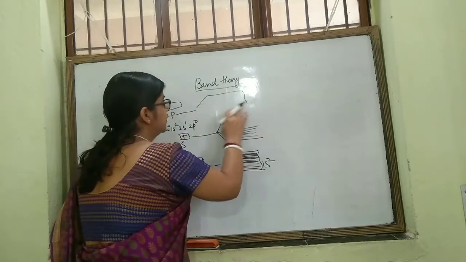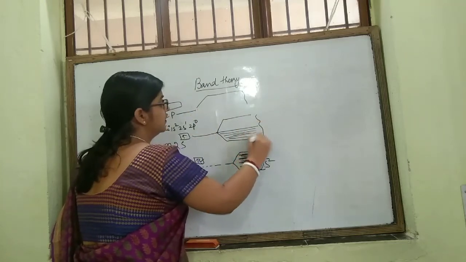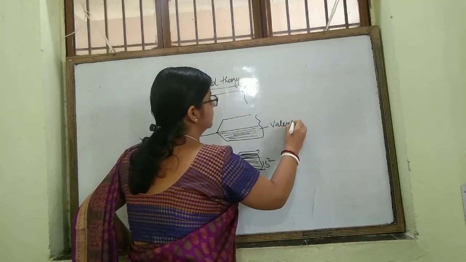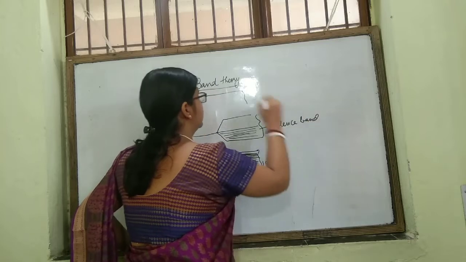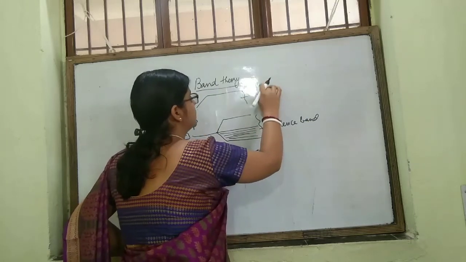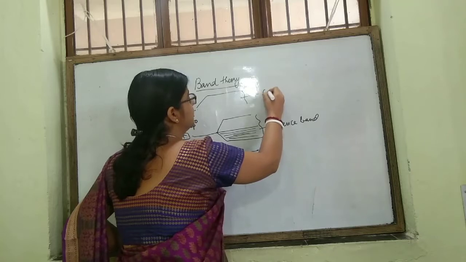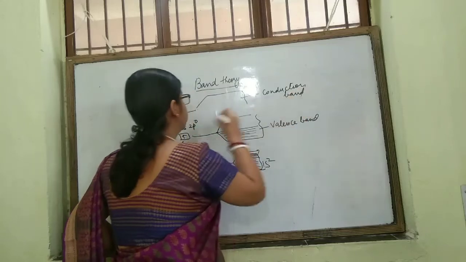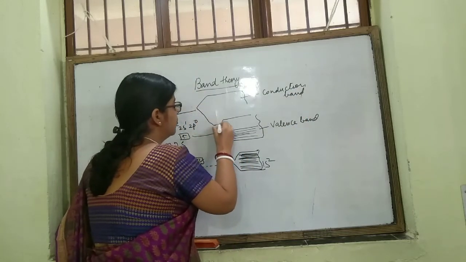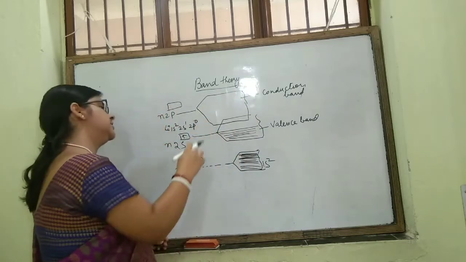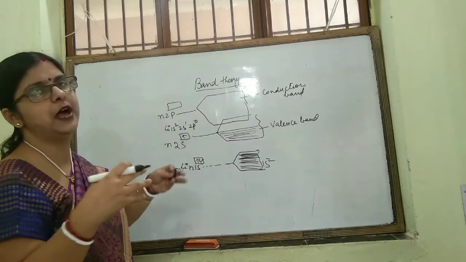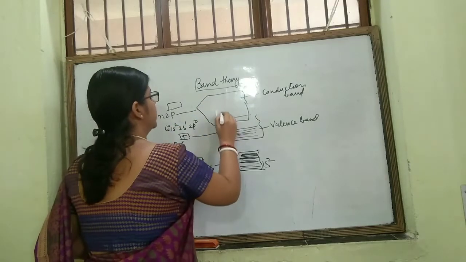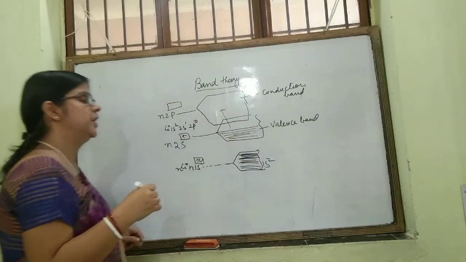Now the 2s energy band of lithium is known as the valence band, and the 2p energy band is known as the conduction band. In this lithium crystal, the 2s and 2p bands are so closely spaced that they overlap. So the electrons from 2s can also move to the 2p energy band.